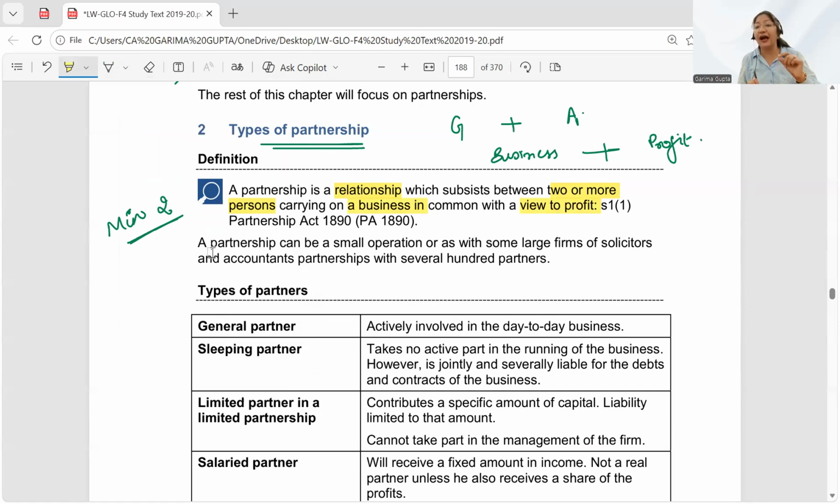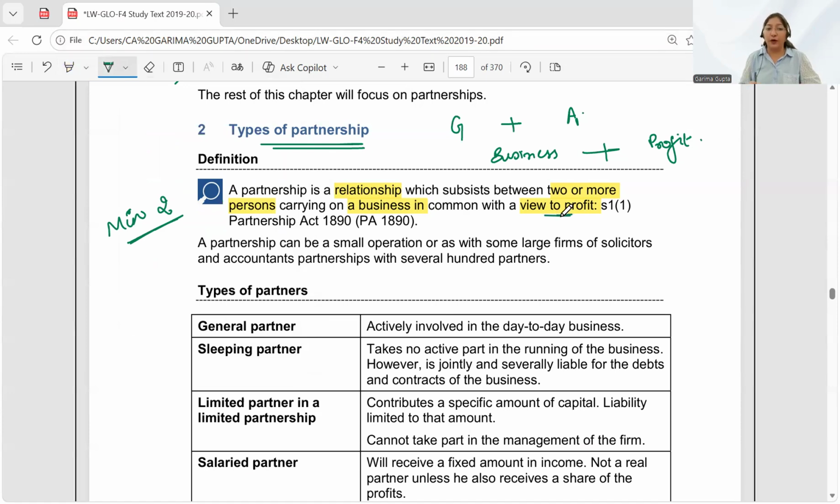So the words which I have highlighted is very, very important. Partnership is basically a relationship where two or more people start a business with the objective to earn profit. Okay. As per which act? As per the Partnership Act 1890.